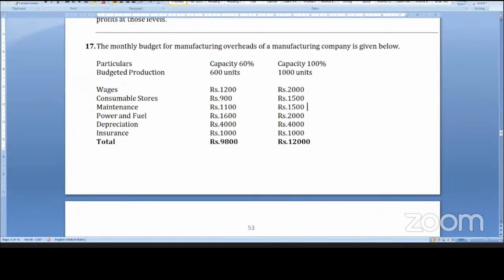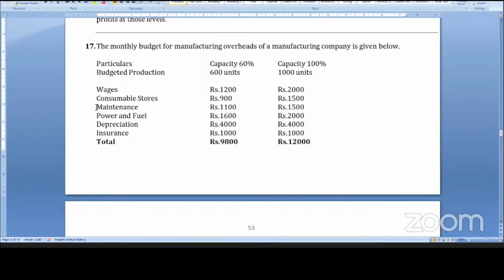So the answer I'll show you. Variable cost per unit is, students, here it is. For maintenance, here is the variable cost per unit. Variable cost per unit is difference in cost by difference in units. Maintenance difference is 400 by difference in units, so 1 rupee per unit. Variable cost per unit is rupee 1. So now you try.